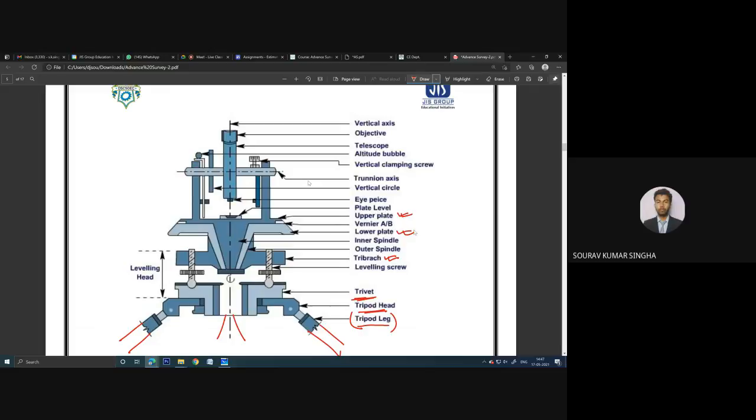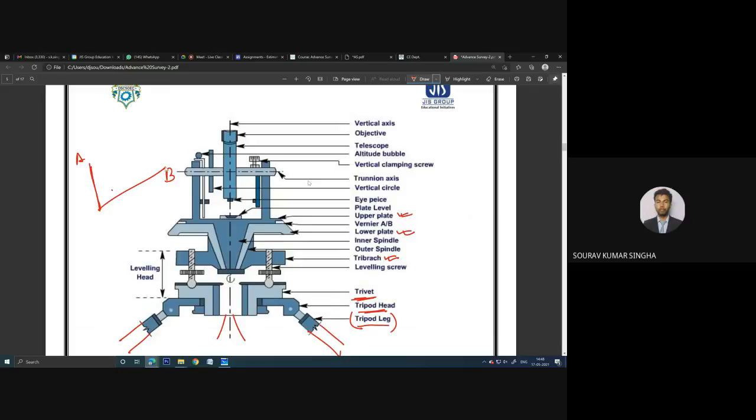Now remember, the lower plate and the upper plate can be locked and unlocked using some clamp. I told you it can be rotated horizontally, and that horizontal rotation can be locked and unlocked. Suppose this is point A and this is point B. First you take the measurement and you get some angle for A. Then you take the B measurement and get some angle.